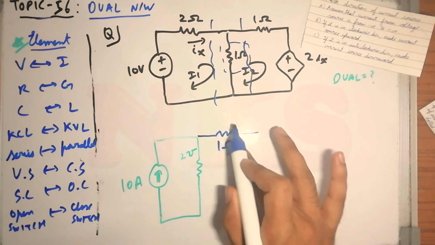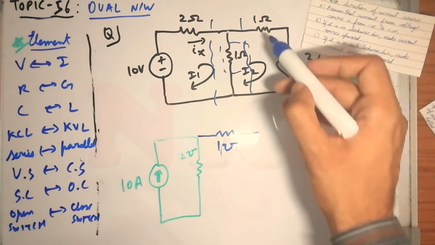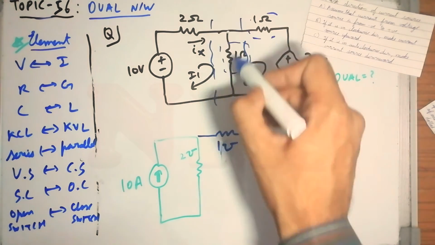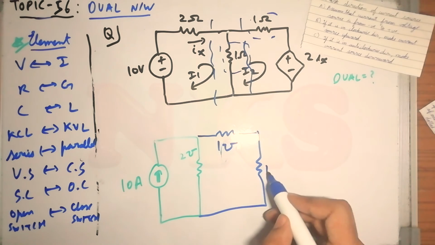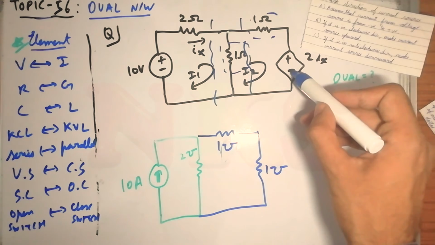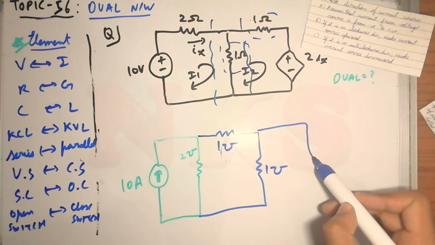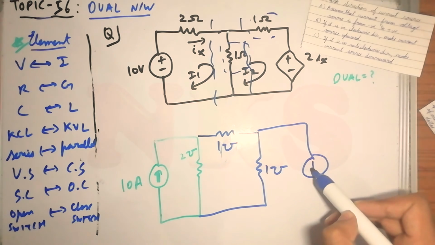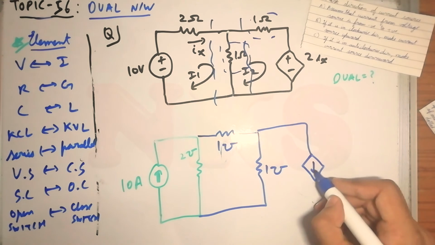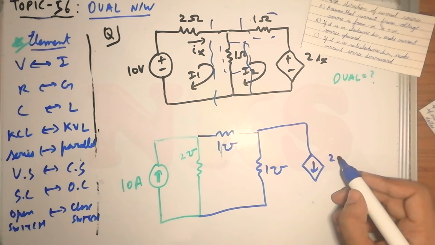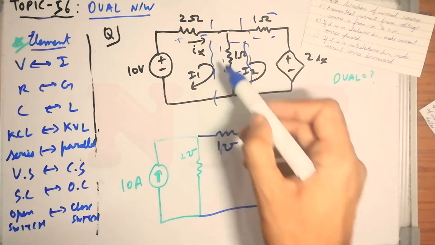So it will become conductance. Now this 1 ohm is in series with this whole thing, but now it will become parallel. Now again, from negative to positive, take direction, assume it is going anti-clockwise, so my arrow will be downwards. And it is a dependent source, 2 times Vx.